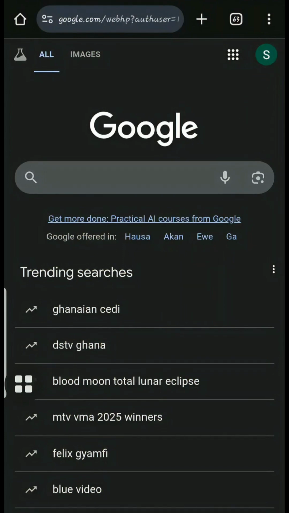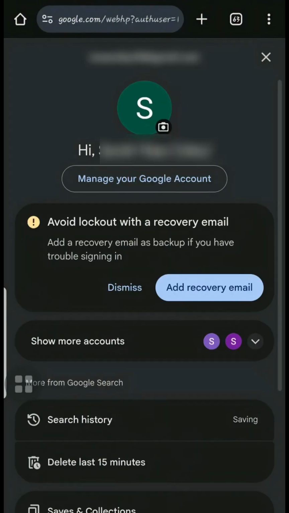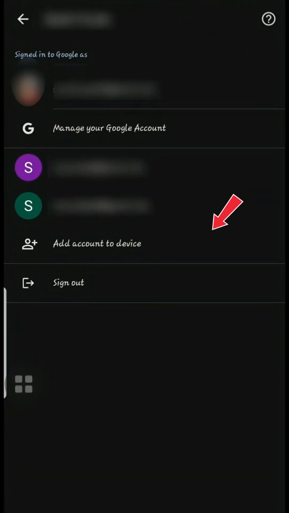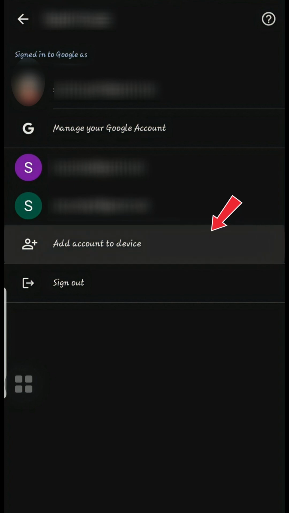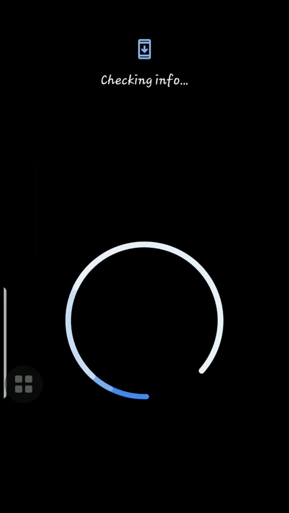First, open your browser and tap on your profile icon at the top right corner. Next, open the drop-down menu labeled Show More. Then select Add Another Account.